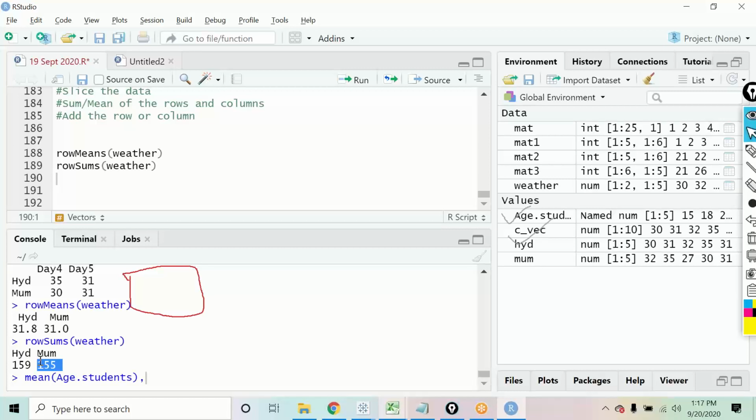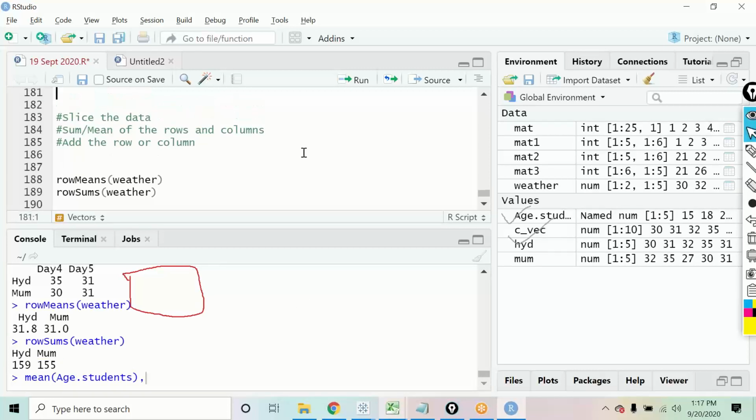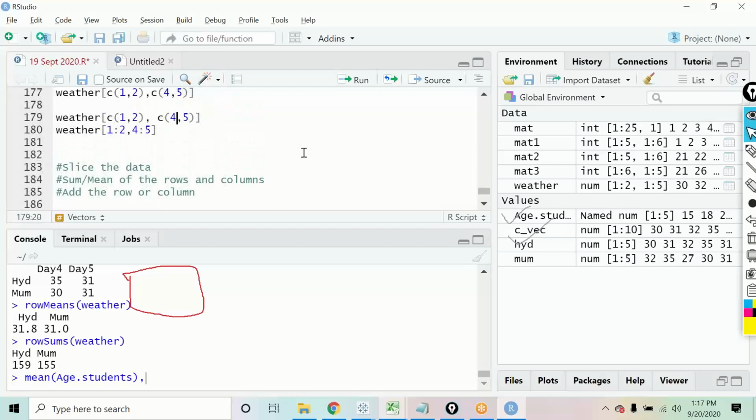Hello? Hello? Yes, sir. Sir, line number 179, I am asking one question. Yes, sir. Combining 1 and 2 means one value comes in the matrix, and combining 4 and 5 comes two values. How do we manipulate in a two-row matrix? You are asking about this row, right? No, sir, 179. Yes, sir.